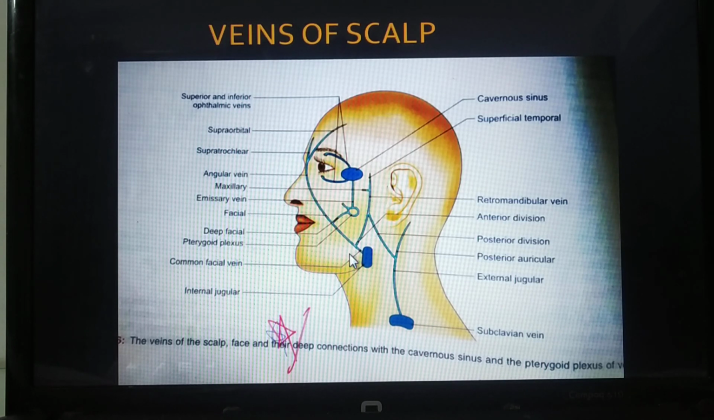Anterior going into the internal jugular. Posterior is again going to join with the second one, that is the posterior auricular. When it joins the posterior auricular, it forms a Y. This is the external jugular now. The external jugular finally drains into the subclavian vein. So this is the whole scenario.